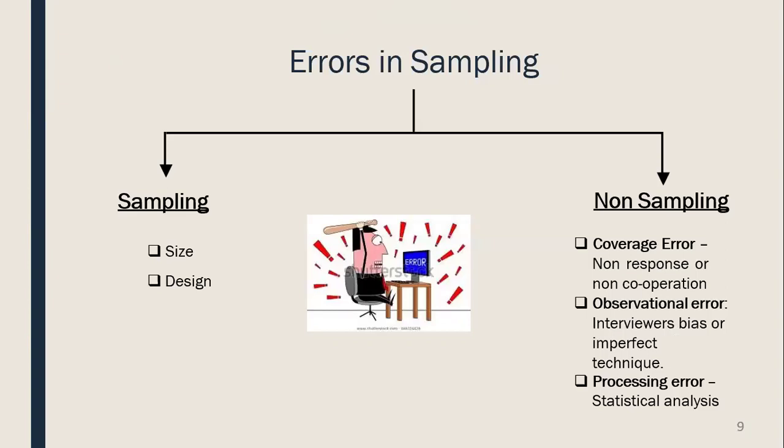Errors in sampling can be of two types: sampling error and non-sampling error. Sampling errors can be because of the size or the study design. Non-sampling errors include the coverage error, observational error, and the processing error.